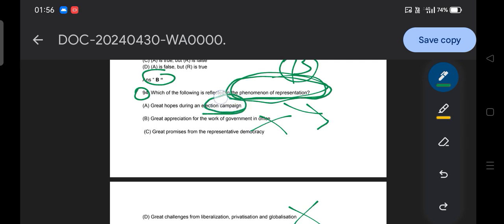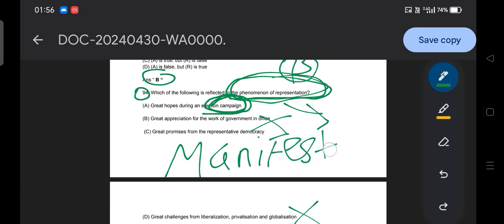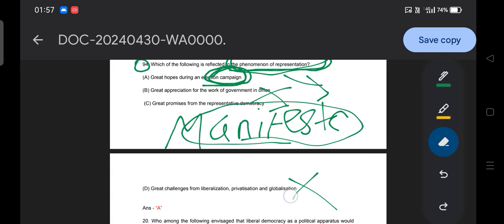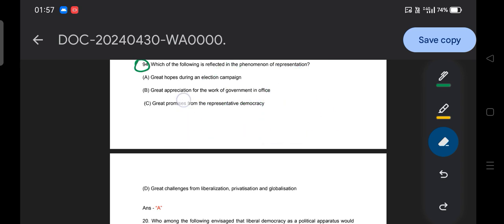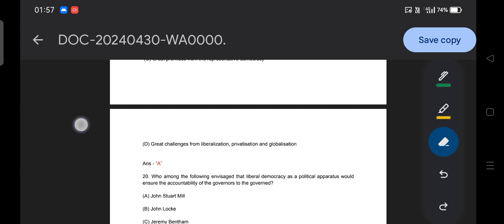Through the election campaign, the political parties are showing the representations. Political parties create a political event. Like you might have come across the manifesto. Political parties release their manifesto, and this manifesto shows on which basis they are going to represent. So that is how the election campaign is a tool for the phenomena of representation. That is the main idea here. Option A is the answer. Okay, so moving to the next question.